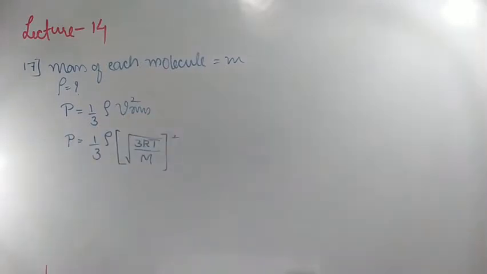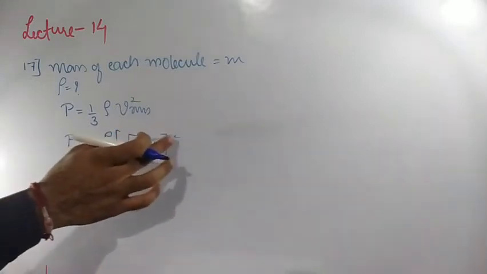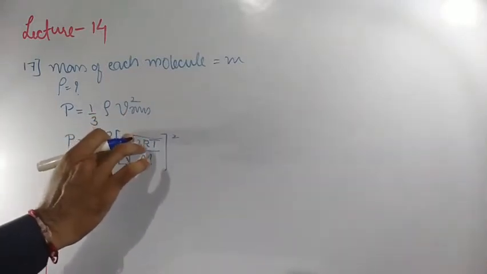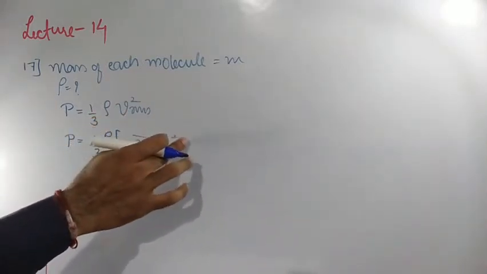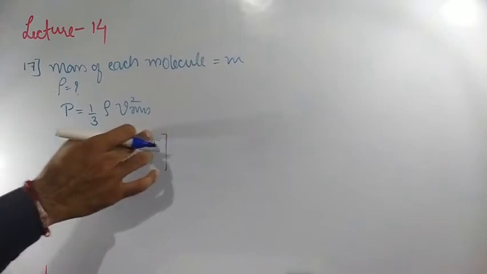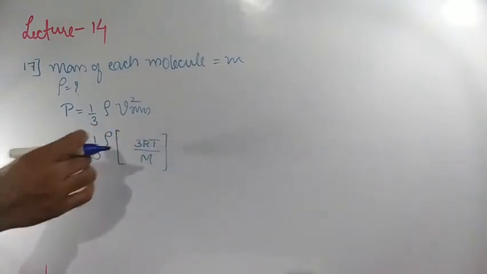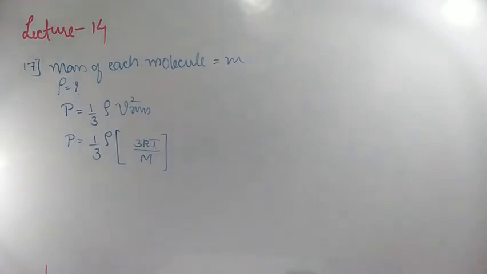Here square and square root will get cancelled. So finally, we are remaining with 1 by 3 rho 3RT divided by M.